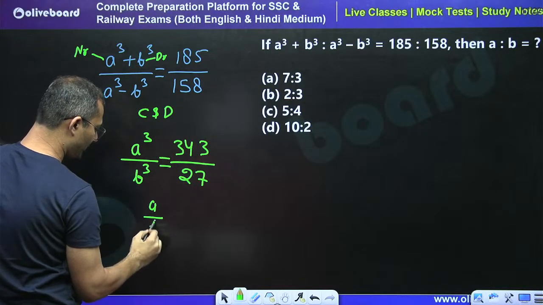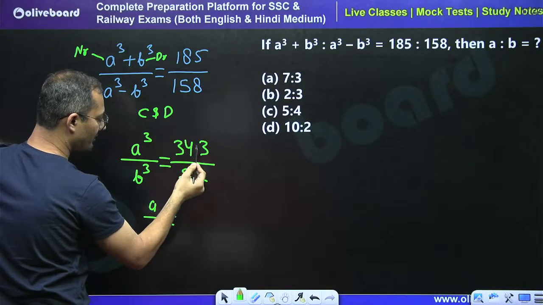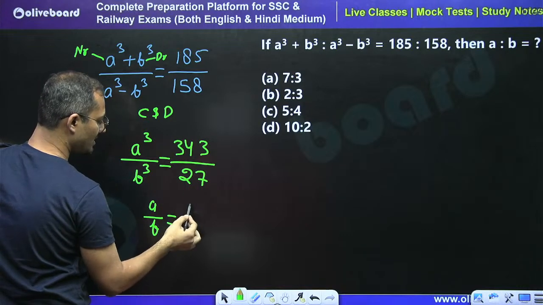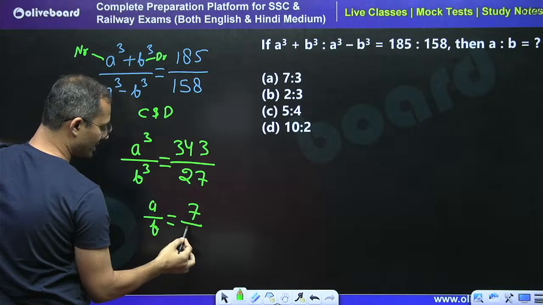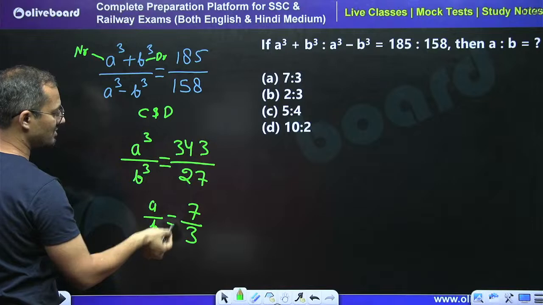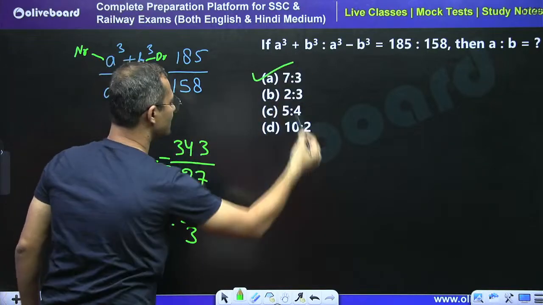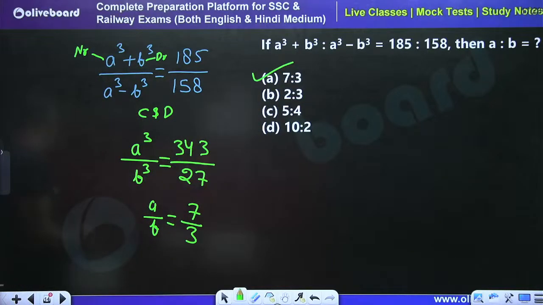So A upon B. The cube root of 343 is what? Tell me, 7. The cube root of 27 is 3. So just by seeing the numbers, I can say that 7:3 is the right answer. The A part is the right answer. No need to waste time, I can directly say that the A part is the right answer.